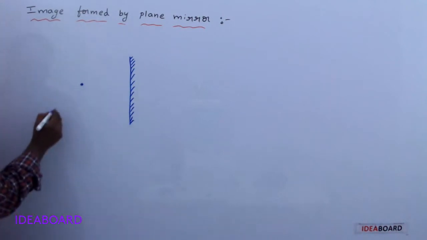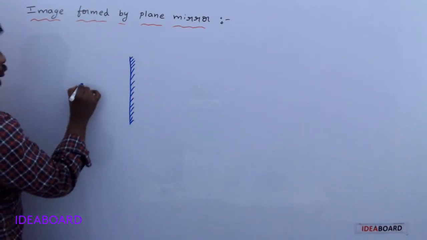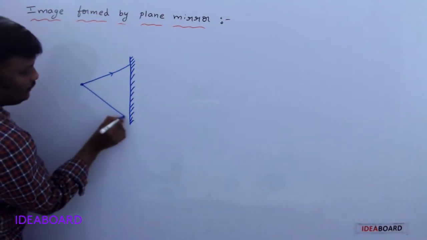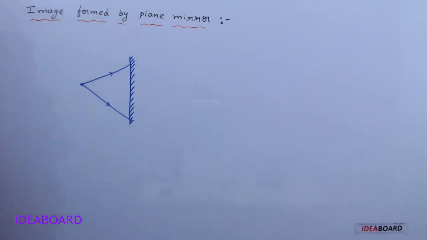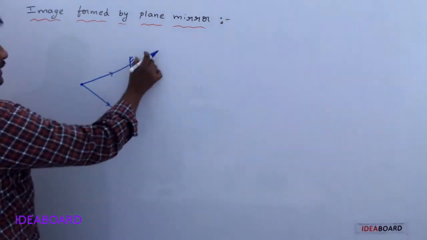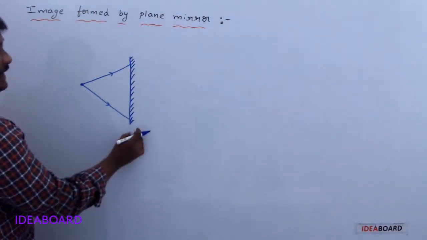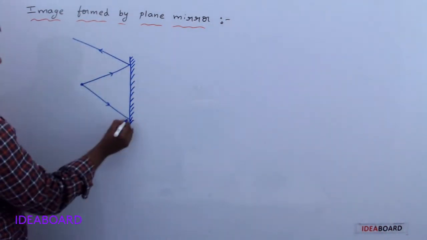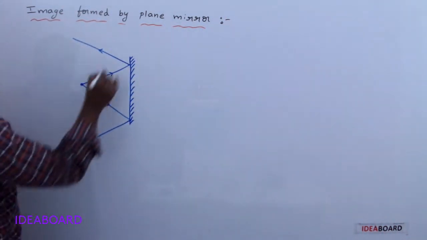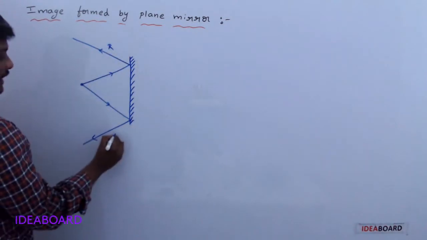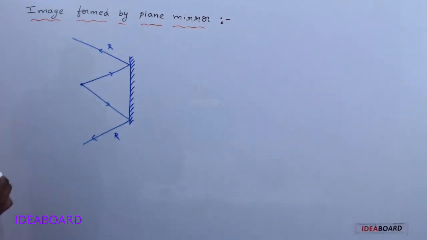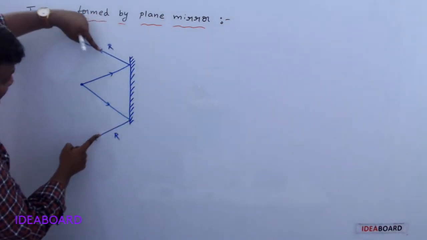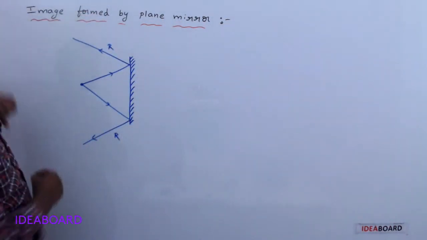Let us take two rays from the point object. Whenever these rays are incident on the plane mirror, they are reflected back. This is one reflected ray, and this is another reflected ray. Observe, from the plane mirror, these reflected rays are diverging.